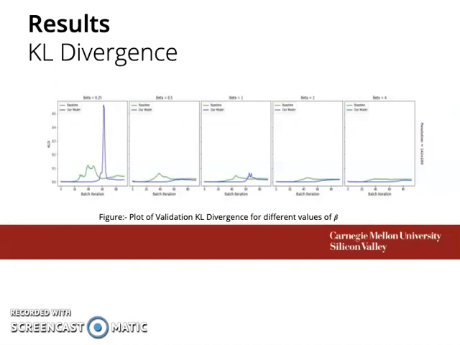This is a plot comparing KL divergence for different values of beta. KL divergence is indicative of the quality of the latent space, and our model seems to be performing comparable or slightly better when compared to the baseline VAE. The plots that we are presenting are the ones generated for the validation dataset.